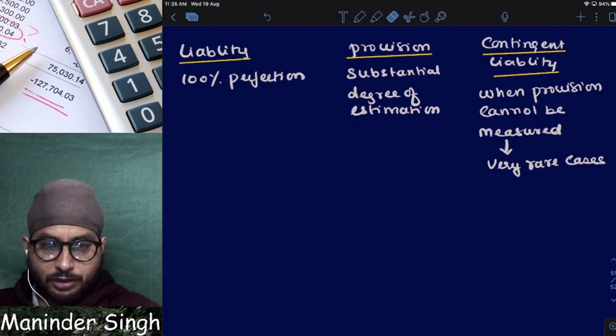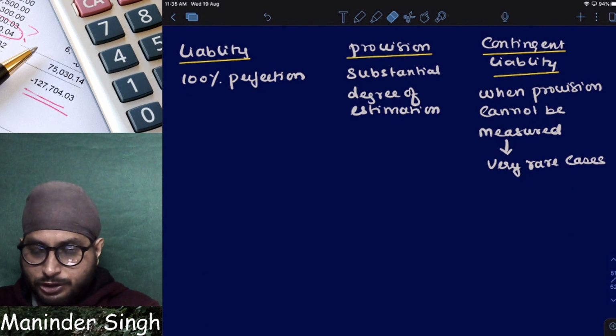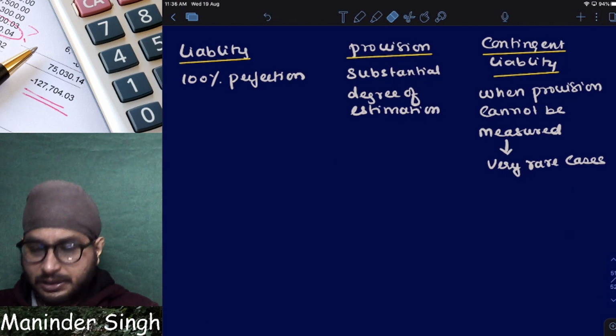I may win, I may not win, right? Am I 100% sure I will win? If I am 100% sure I will lose, it is a liability. If I am less than 100% sure, but I know that I have to pay money, it is a provision.